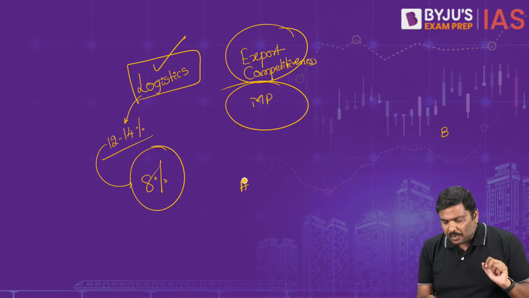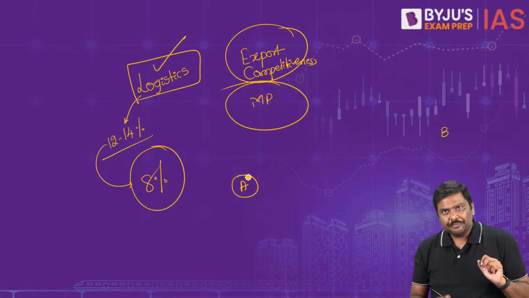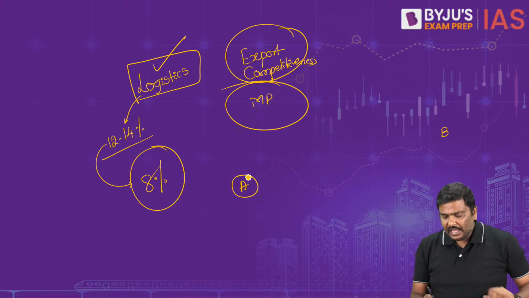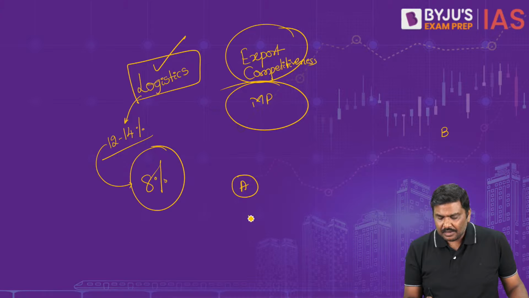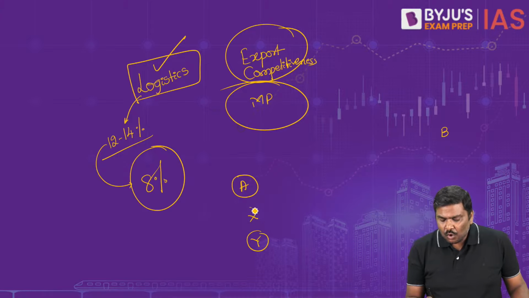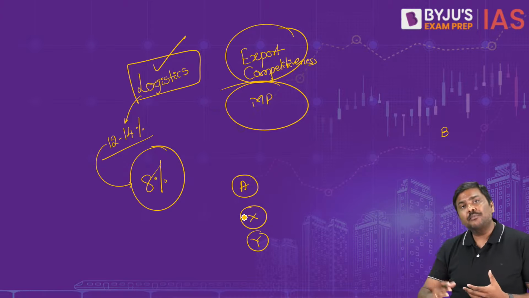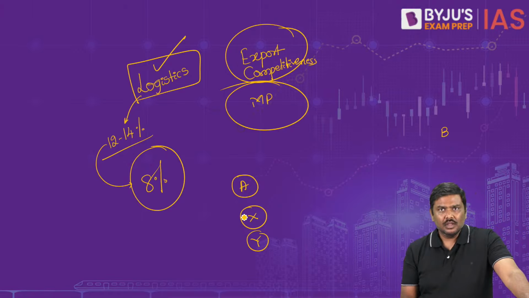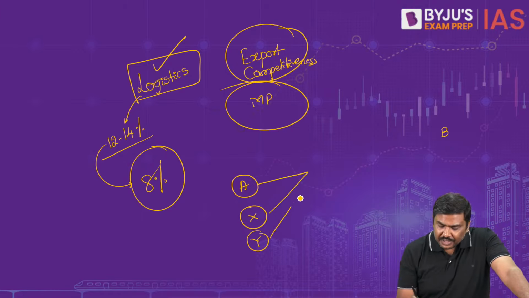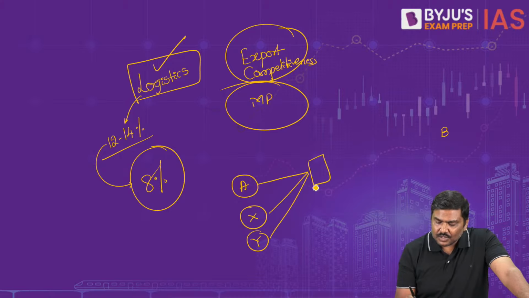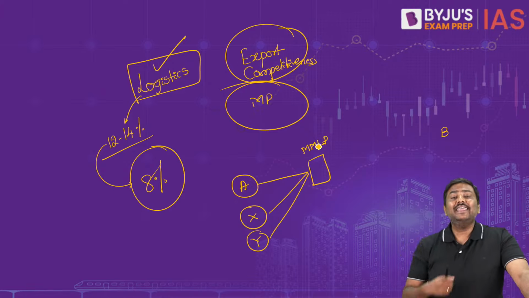Just like you, imagine there are two more companies, let's say X and Y, who also want to move their product from point A to point B. So what they will do now, all these products will be moved into one area. This is called as MMLP, Multimodal Logistics Park.